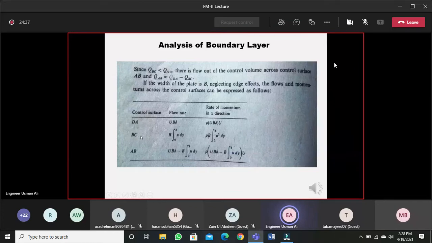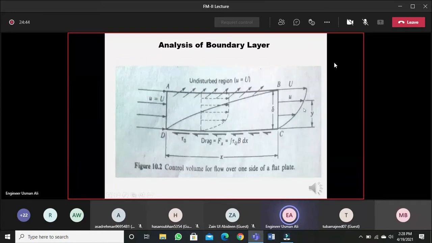Similarly, at control surface BC, because the velocity is changing, we can consider any differential layer of the fluid, any differential element of the fluid having thickness dy and velocity small u. So the discharge of this differential element will be dq.